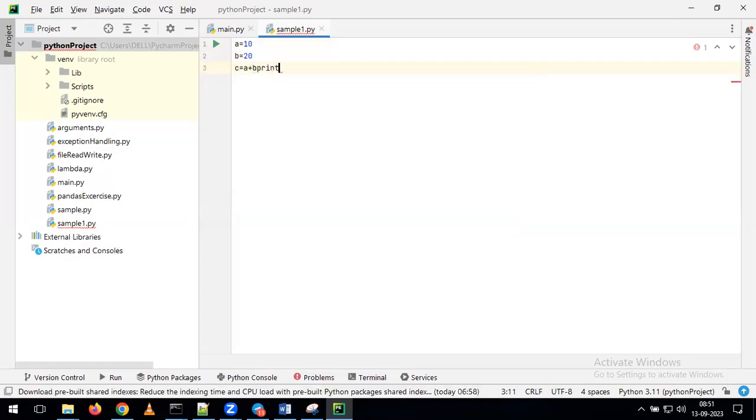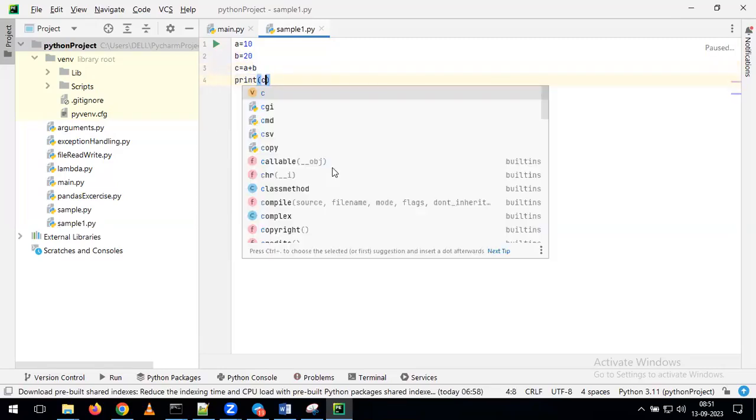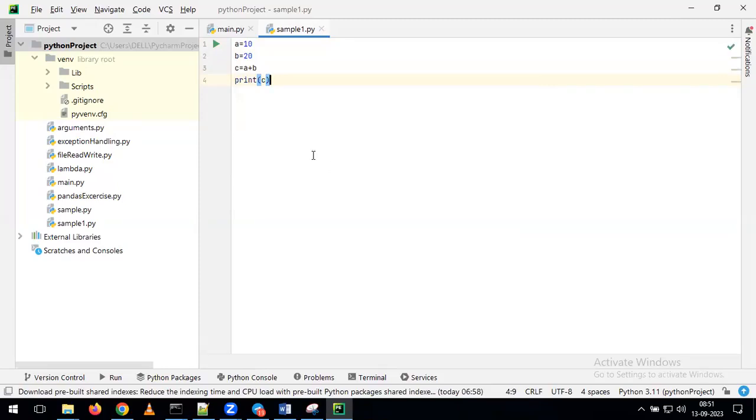After that, I'm giving simply print of c. Whatever the small program we discussed as part of the previous classes, I'm running the same program one more time. Now see here, we are not giving every step individually. We are giving all the steps together within the single script only.